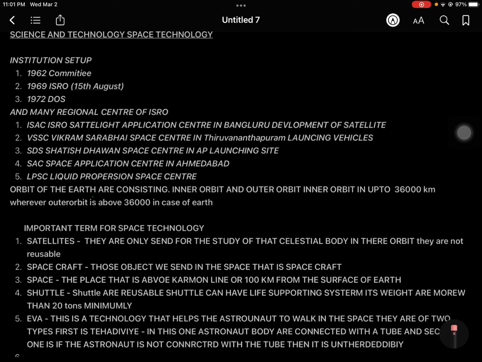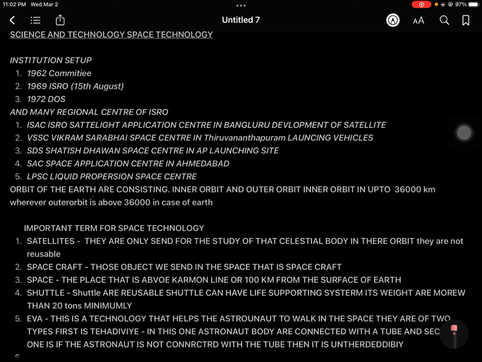The suit is connected to the shuttle, so they will not get far away from the shuttle and will not get lost. Also, they can walk in space. So EVA is the technology that helps the astronaut walk in space, to use locomotion in space. Okay, so now there are two categories.